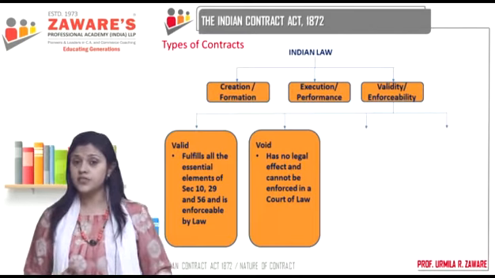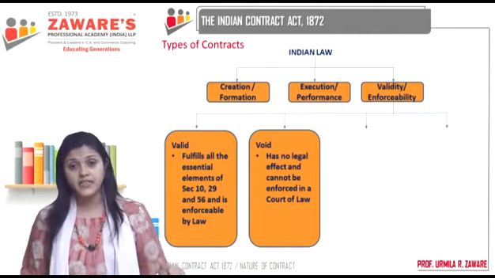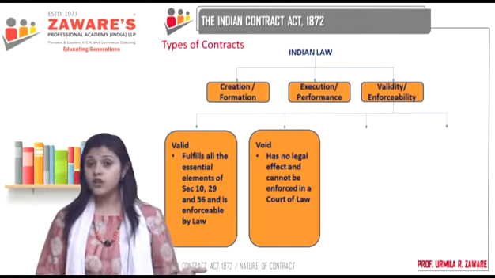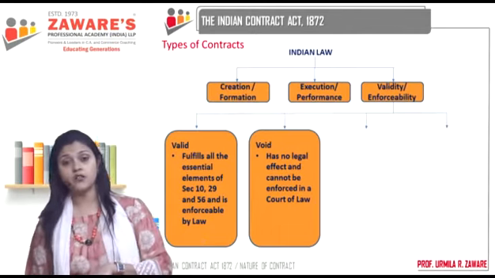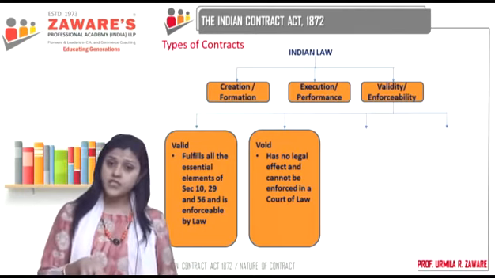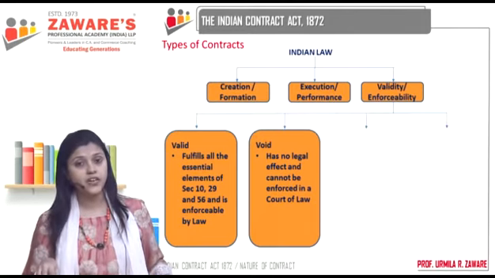So, after becoming a contract, due to certain circumstances, it cannot be performed: in case of death of the party, where a contract involves personal skill and talent; in case of breakout of war; in case of insolvency of the party; in case of impossibility of performance after it has become a contract; in case of change of law. Due to any of these reasons, if after its formation it cannot be enforced by law, it is called a void contract.